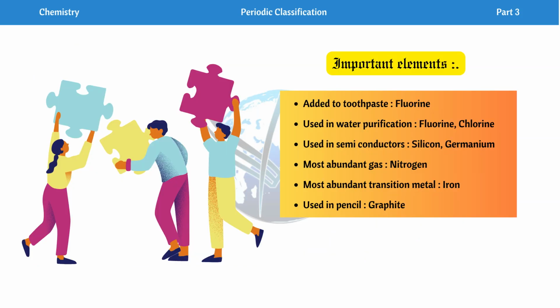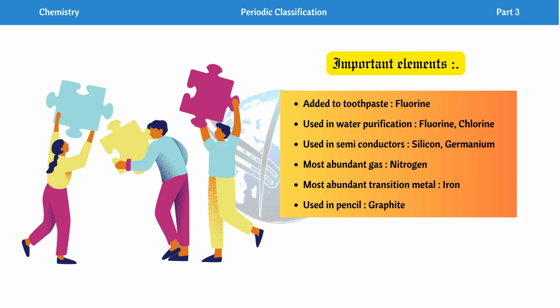Next, in our list of important metals, comes the element which is added in toothpaste. The question may be asked as which element is found in toothpaste. Then the answer will be fluorine. And then, used in water purification: which elements are used in water purification or water treatment plants? Then the answer will be fluorine and chlorine. Next, used in semiconductors: which elements are used? Then the answer will be silicon and germanium, mostly silicon and germanium are used.